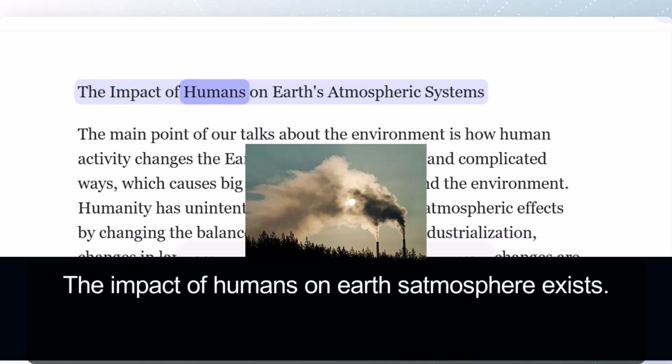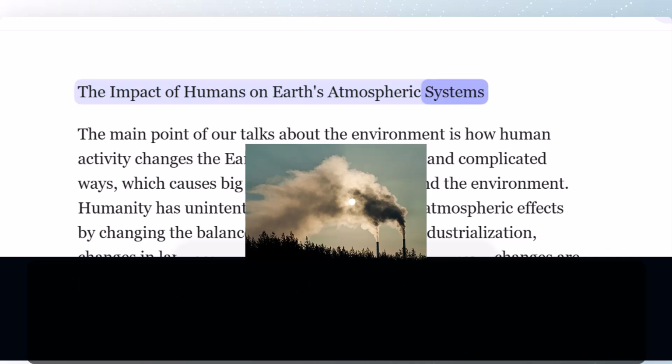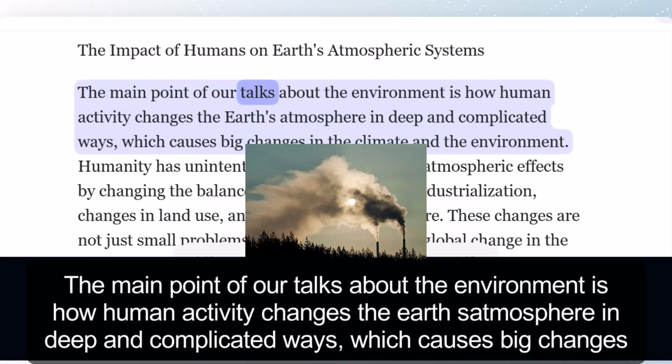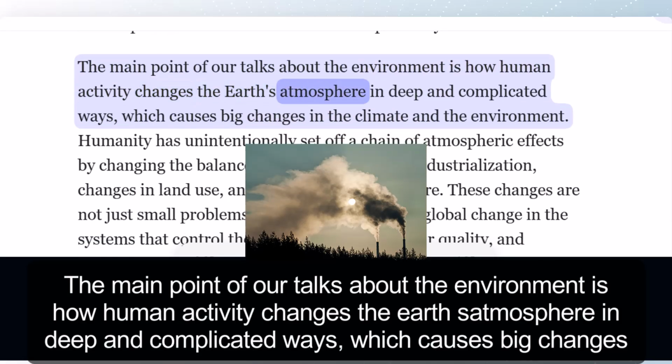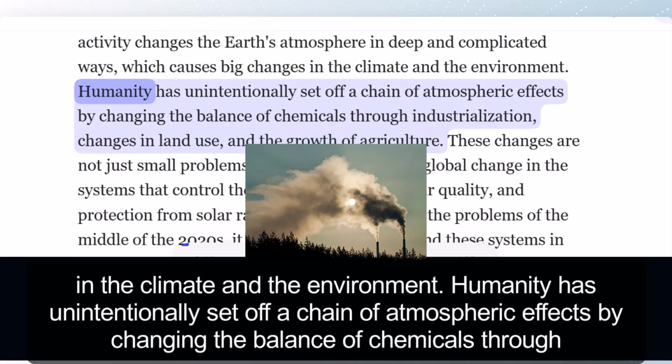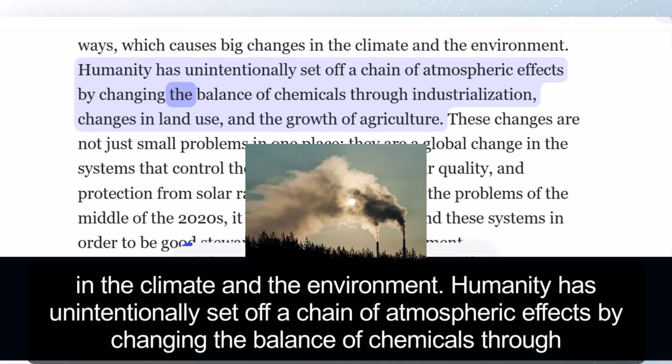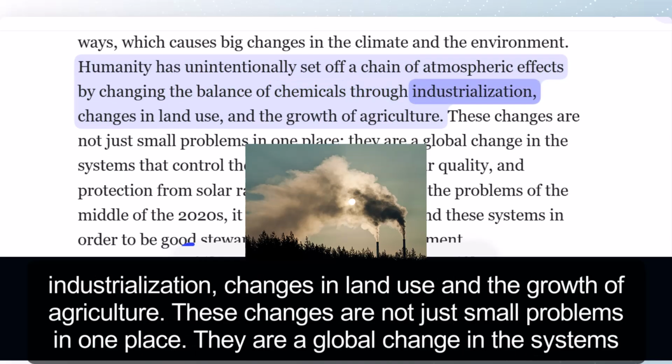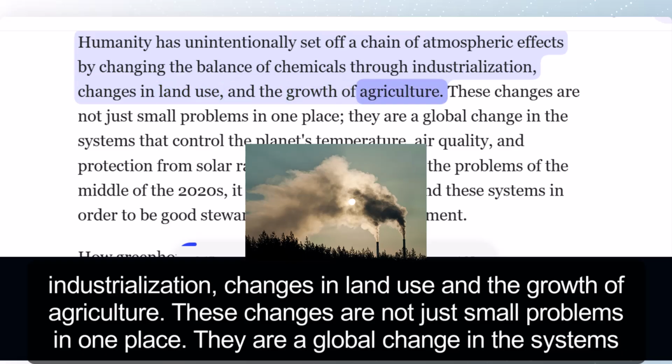The impact of humans on Earth's atmospheric systems. The main point of our talks about the environment is how human activity changes the Earth's atmosphere in deep and complicated ways, which causes big changes in the climate and the environment. Humanity has unintentionally set off a chain of atmospheric effects by changing the balance of chemicals through industrialization, changes in land use, and the growth of agriculture.